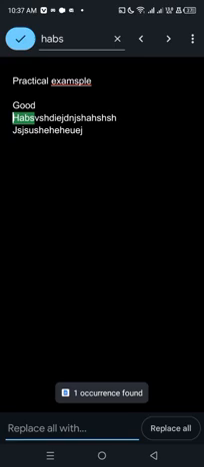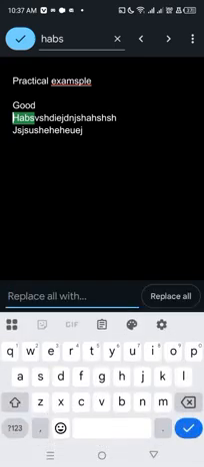Let's say I don't want that word. I want to change it to something. Now click on these three dots at the top. Look at it, replace all. Even if that word has appeared 10,000 times, I'll click on replace all. Okay, and look at it below here. It will show you the number of times that word has appeared.